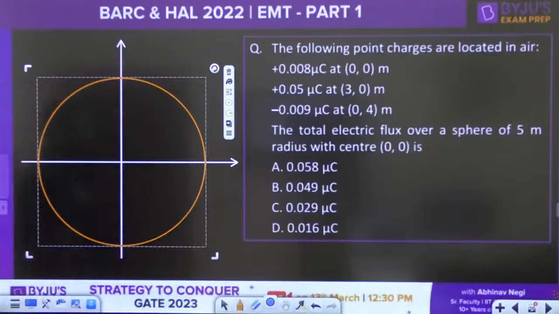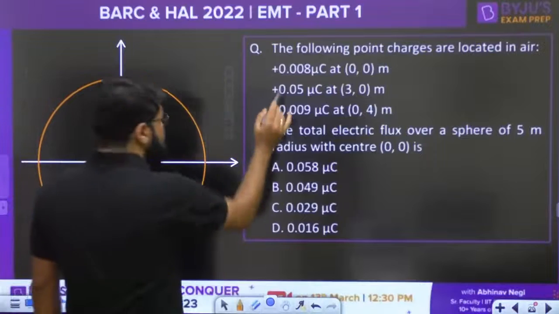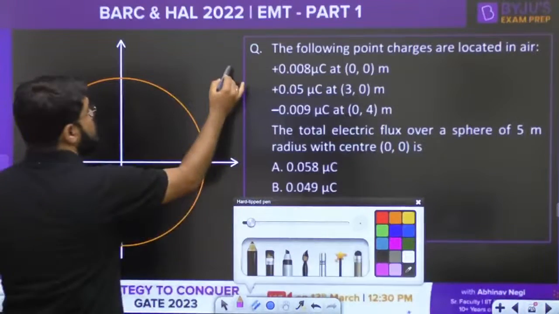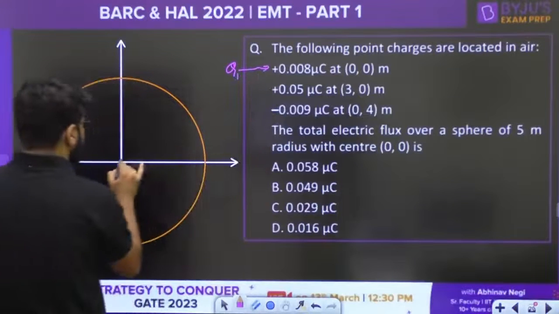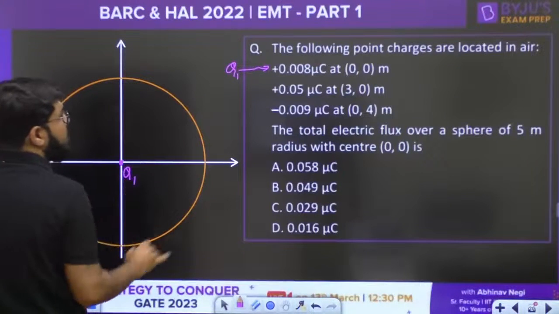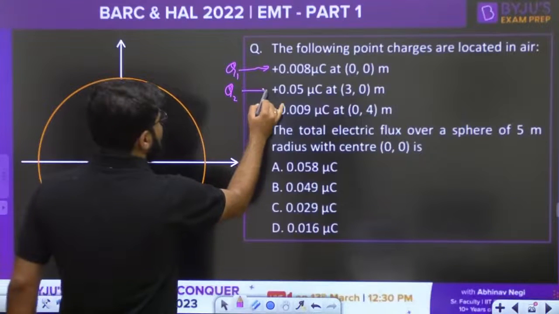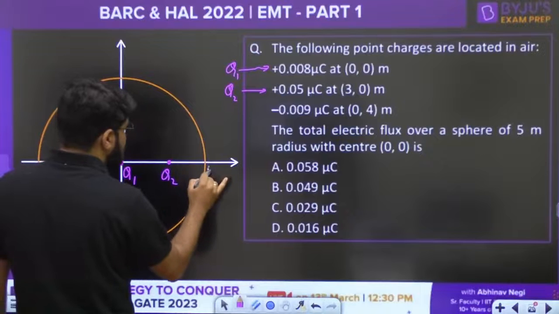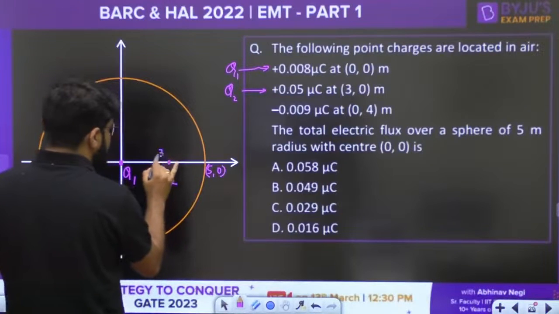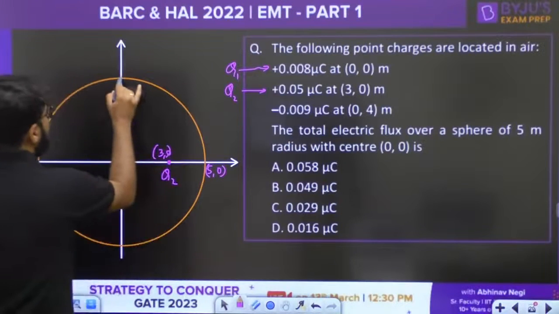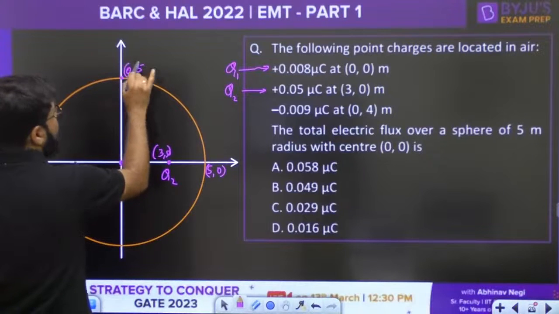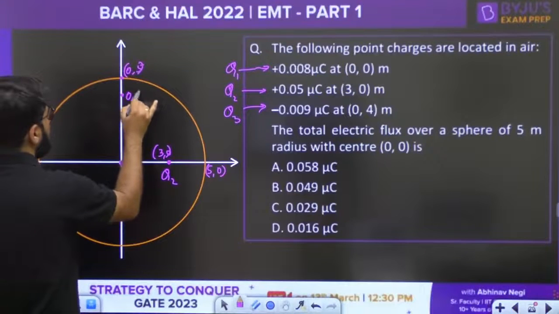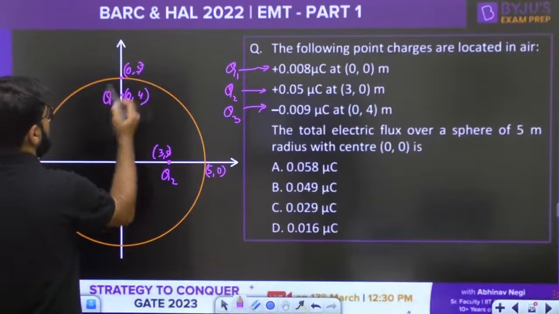The first point charge, suppose this is Q1, is located at origin. Then there is the next point charge Q2 at 3, 0. So 3, 0 is inside the sphere, because the radius is 5, so this point is 5, 0, and here is 3, 0. The radius is 5, so this point is 0, 5, and the next charge, Q3, is at 0, 4. So Q3 is also inside.